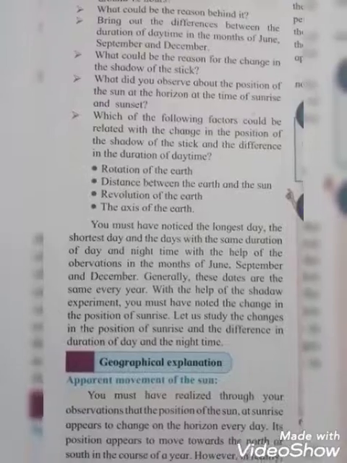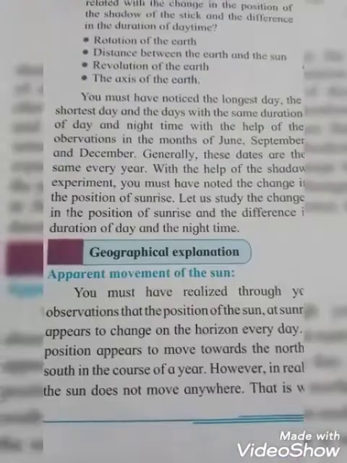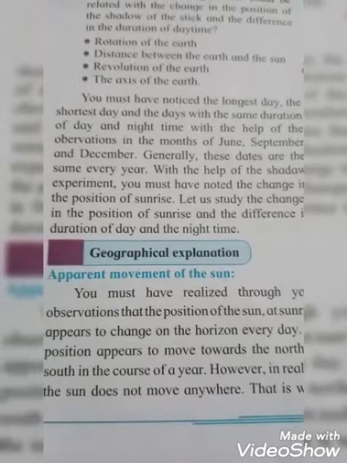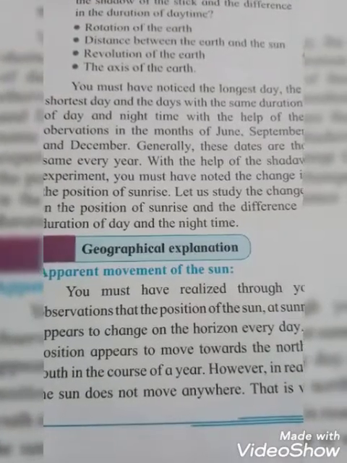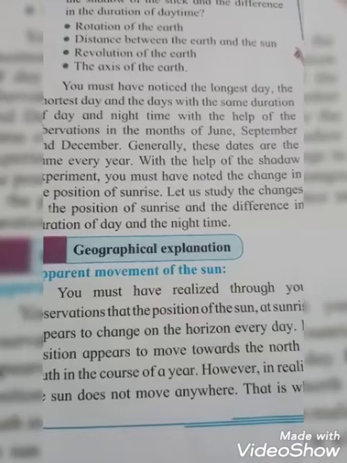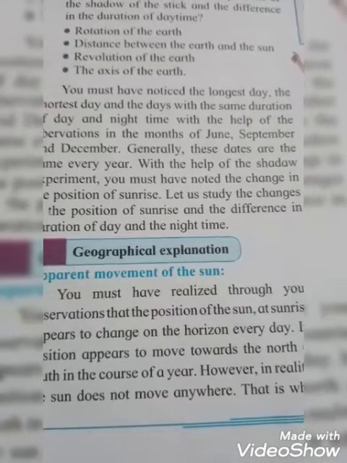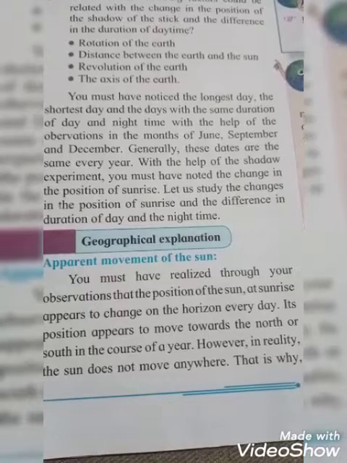Okay students? Geographical explanation. Apparent movement of the sun. That means students, it appears that the sun moves to the north or south in a year. Okay students, you must have realized through your observations that the position of the sun at sunrise appears to change on the horizon every day. Its position appeared to move towards the north or south in the course of a year. That is because of the apparent movement of the sun.